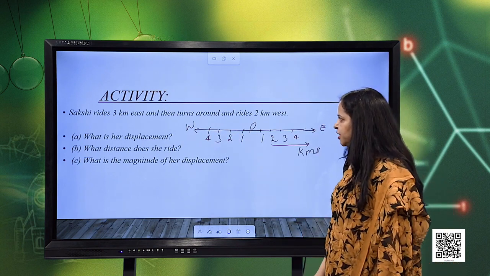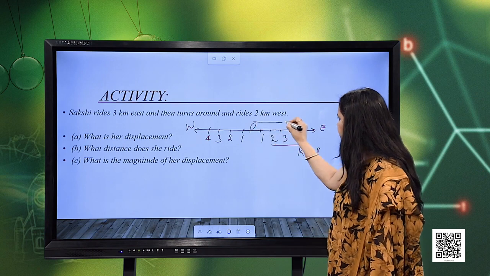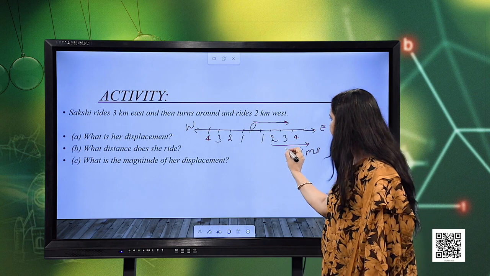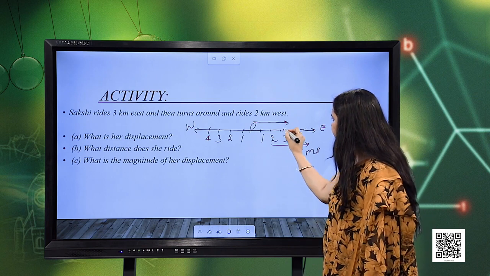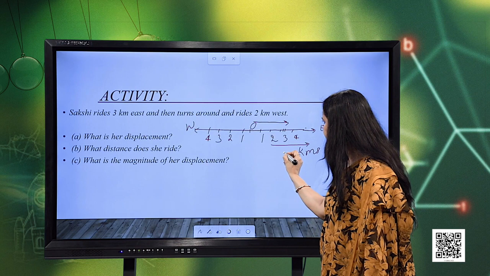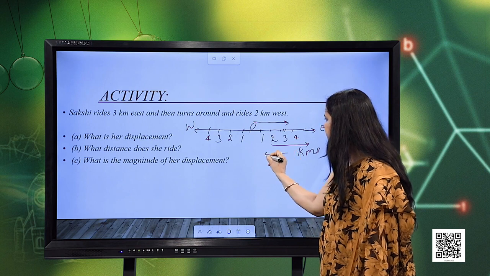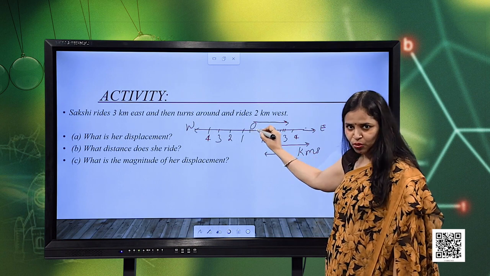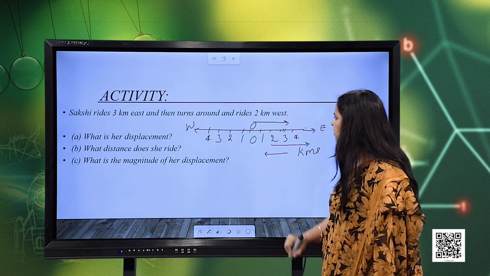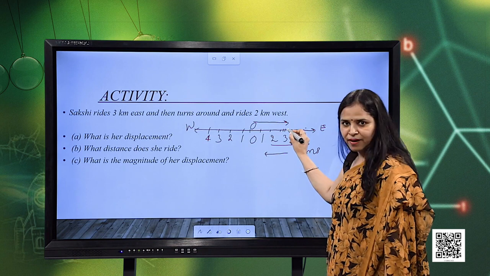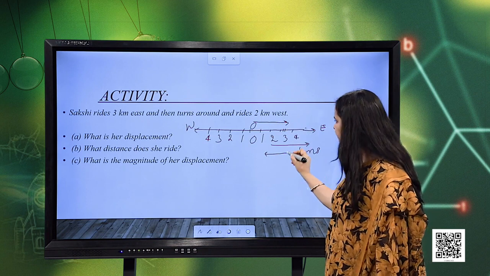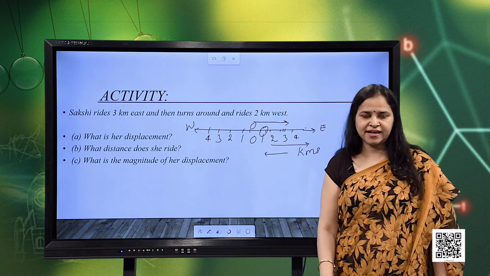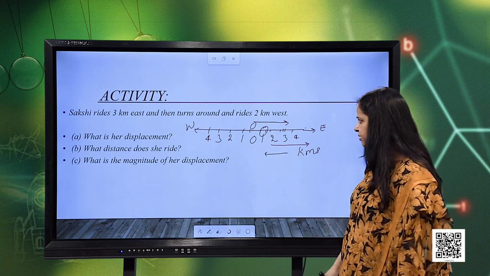Now, Sakshi rides 3 kilometers due east. So, she rides 3 kilometers in this direction and then returns and rides 2 kilometers west. So, from here she takes a turn and then 2 kilometers she returns back. So, starting from O, this is the 0 mark, she reaches the 3 kilometers mark and then returns back to the 1 kilometer mark, in the positive direction only, in the east direction only actually, right.